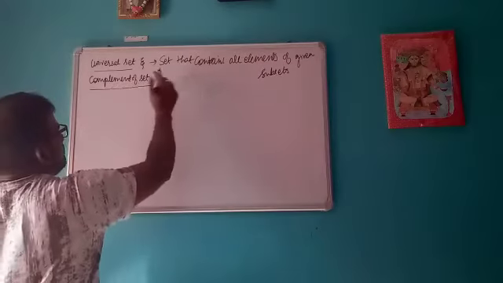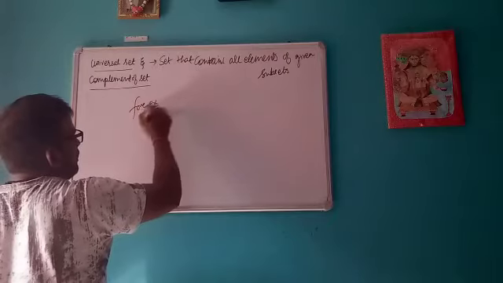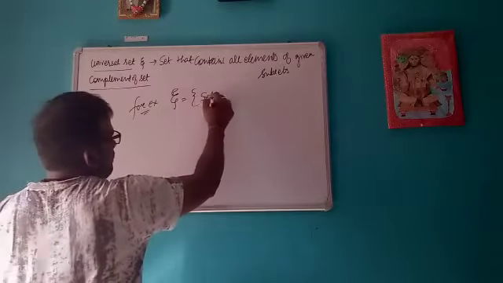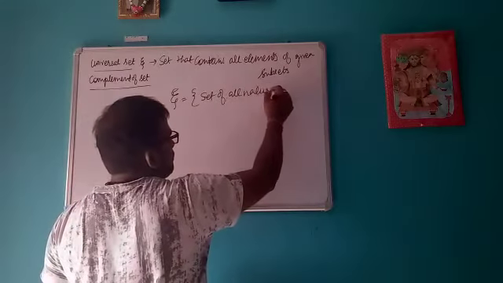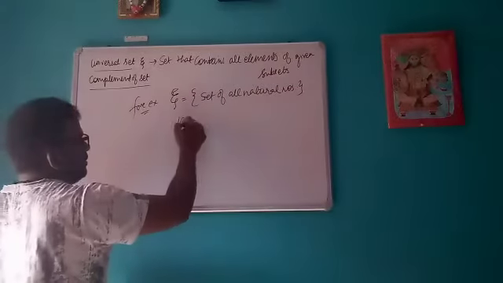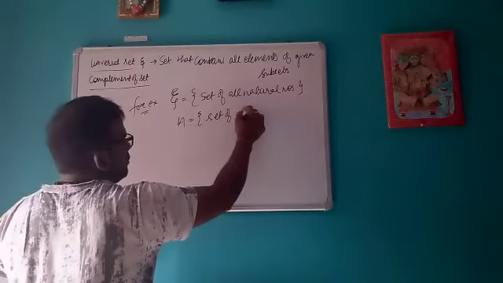For example, suppose if I take universal set as set of all natural numbers. Okay, so this is my universal set. Then its subsets can be set of odd numbers.